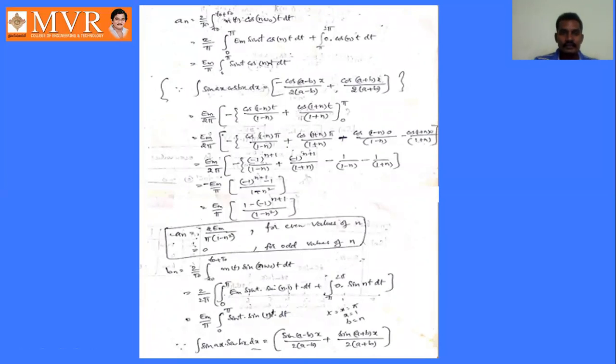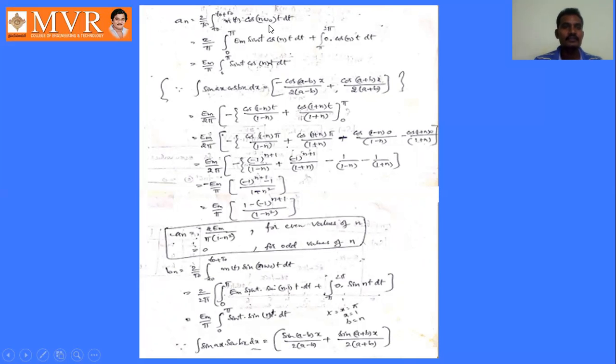How to calculate an value? An value can be calculated by using the formula 2 by T naught integral t naught to t naught plus T naught m of t cos n omega naught t dt. So it is equal to 2 by 2 pi integral 0 to pi Em sin t, Em sin t is m of t value, cos n omega naught t.